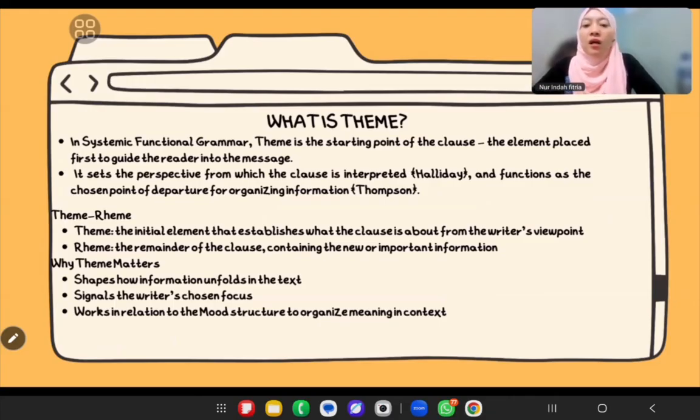Okay, so some key things to remember about rheme: it always comes after the theme. It carries new or elaborated information. It pushes the message forward, and it works together with theme to create one meaningful unit.